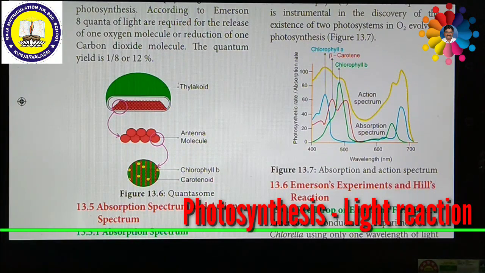Absorption spectrum and action spectrum are very important as far as photosynthesis is concerned. The term absorption spectrum refers to a complete retention of light without reflection. That means how much light is absorbed from the sun is completely utilized and is never reflected back.